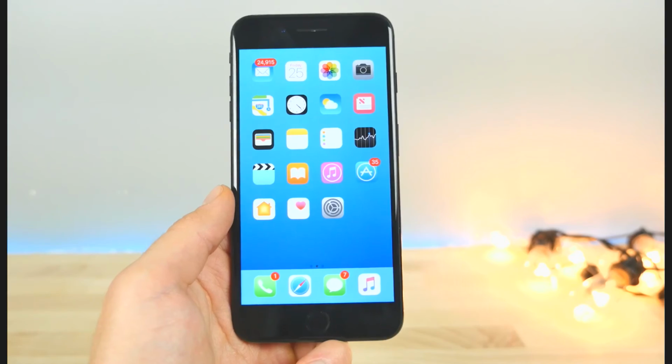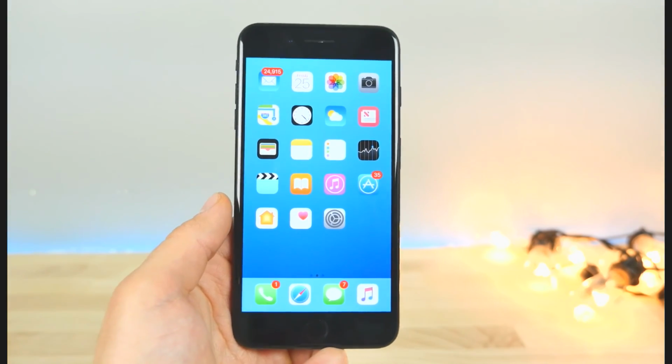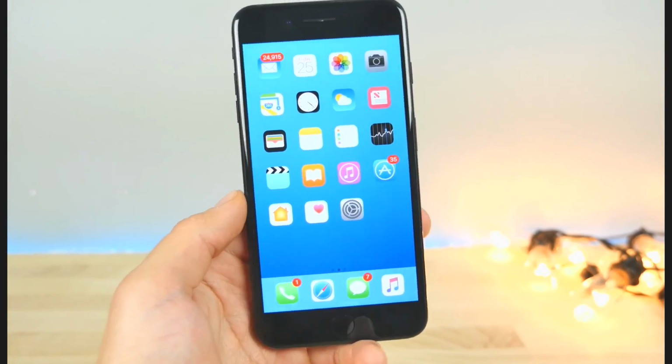Be sure to check out part 1 and part 2. There's still some in those that do work on the latest iOS 10 firmware.